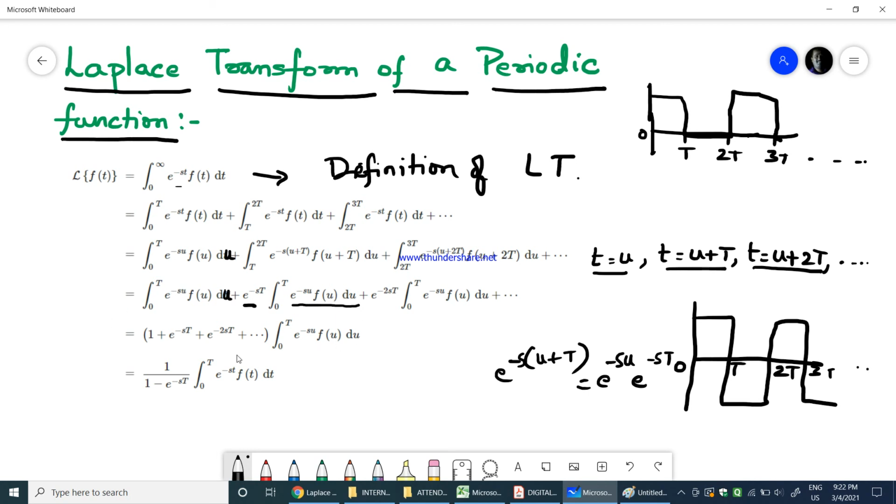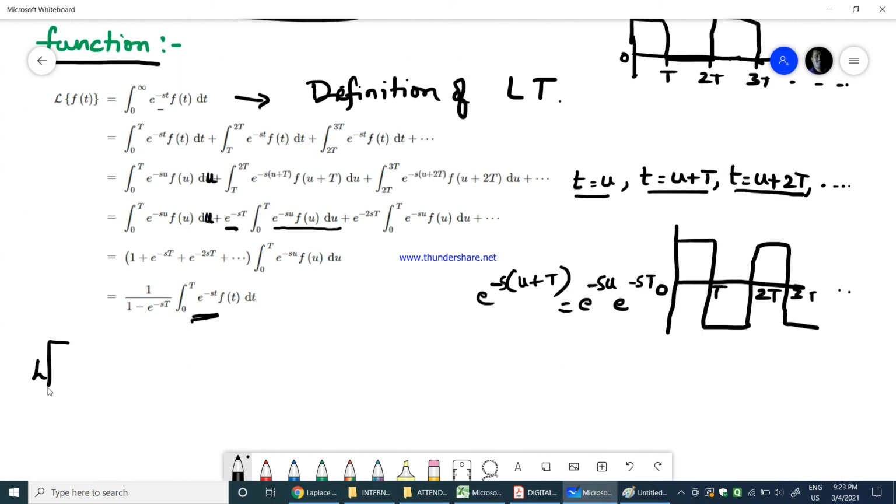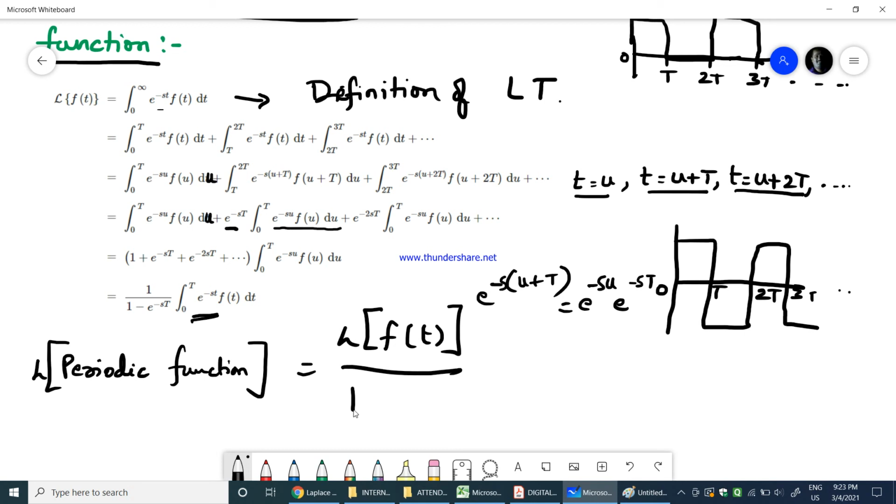So this whole thing can commonly be written as 1 over 1 minus e power minus sT, times the integration from 0 to T of e power minus st f of t dt. So this is the Laplace transform of a periodic function, which can also be said as: the Laplace transform of any periodic function is the Laplace transform of f of t divided by 1 minus e power minus sT.